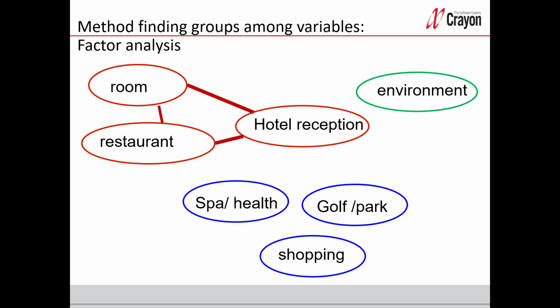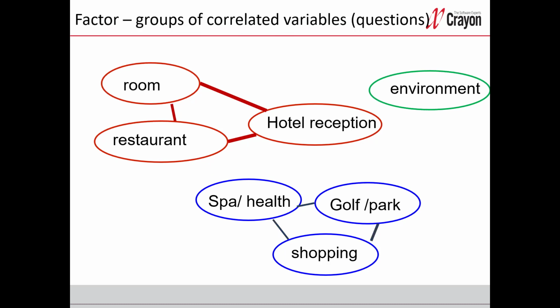So back to my hotel example, I have 7 variables, and as I showed you before, the red variables were correlated to each other, so they create one group. Then we have the blue variables, and we can see that spa is correlated to shopping, and shopping is correlated to park, and park is correlated to spa. So here we have one group, but we also have one connection to the red group of variables, because there is a small correlation between spa and restaurant.